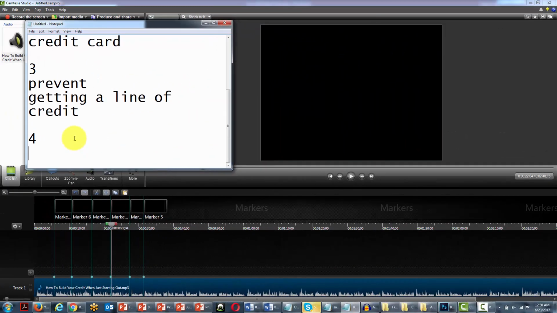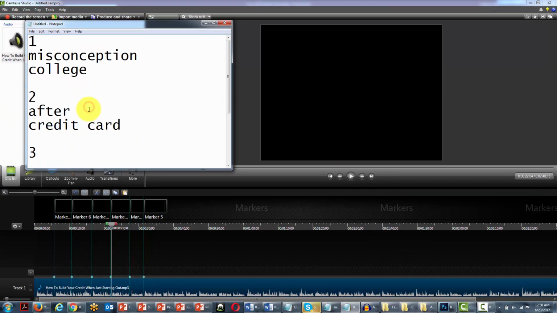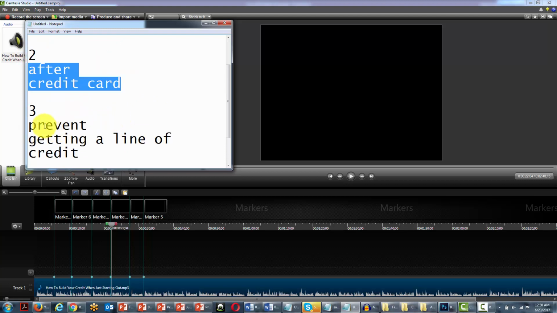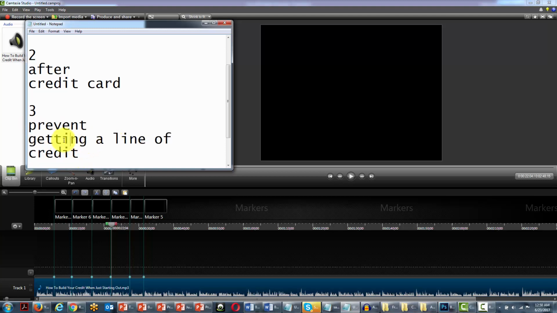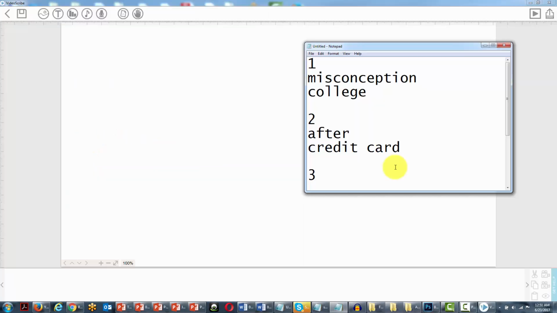Okay, so you're getting the idea. What we're doing is choosing keywords that we're going to use in order to gather our assets to our timeline. So in this particular case, we're going to look for misconception and college. We're going to look for after and credit card. We're going to look for prevent and line of credit or loan. And we're now going to use this keyword list in order to draw assets to the timeline.